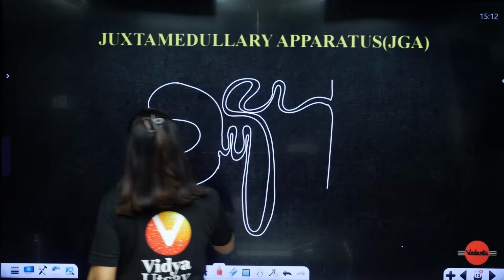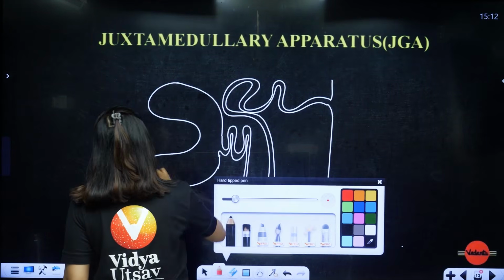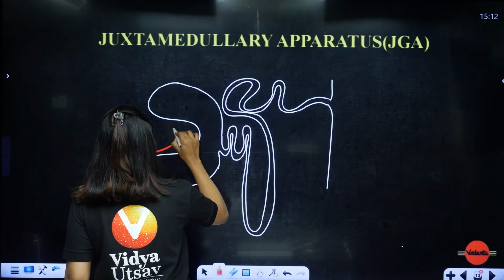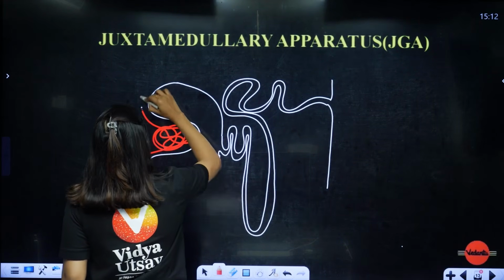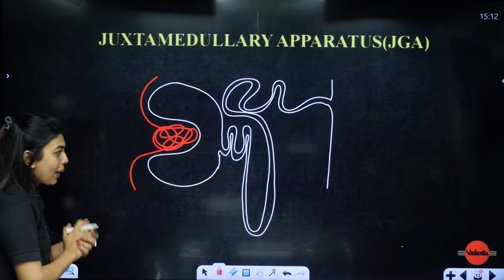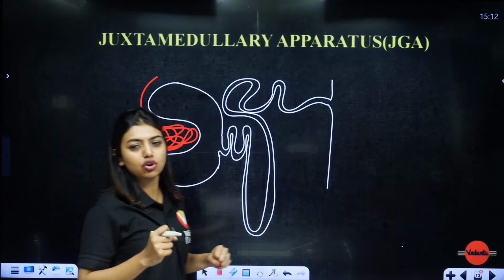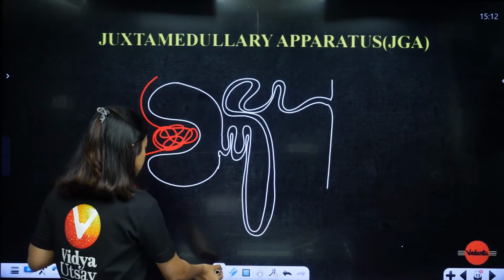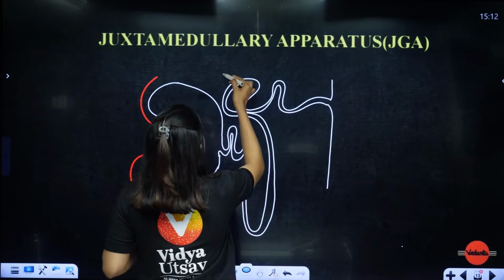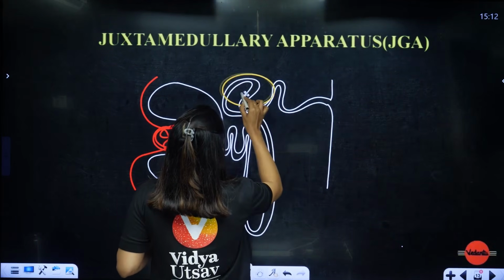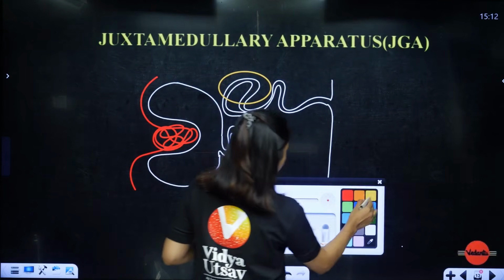So, what is this juxtaglomerular apparatus? I told you it works in emergency situations where the NaCl count is very low, low GFR. That time, these will work. So, now, ma'am, what is this apparatus talking about? First of all, let me make you understand. At the DCT level, students, there is going to be a set of special cells, which I am going to draw here.